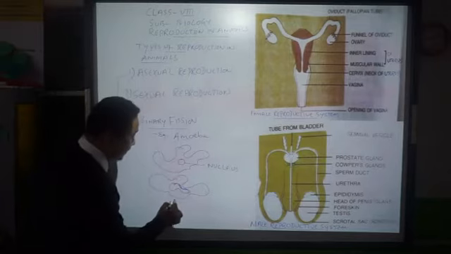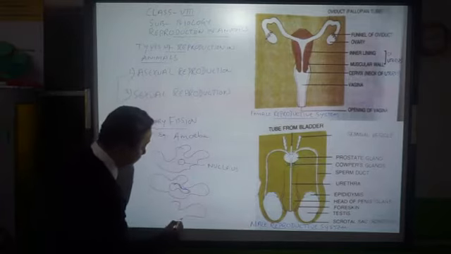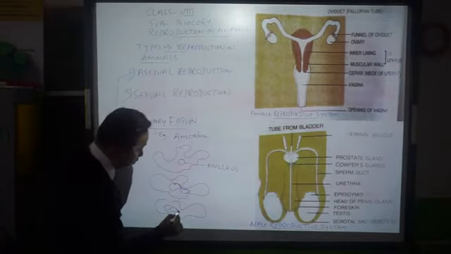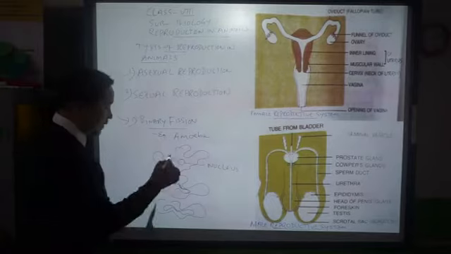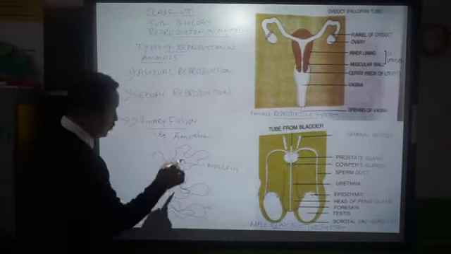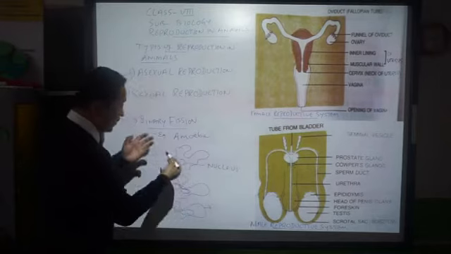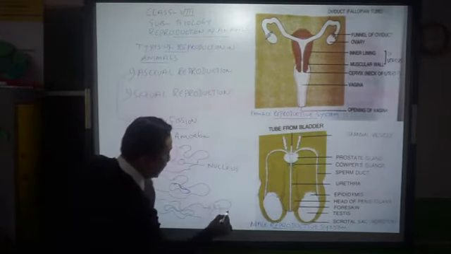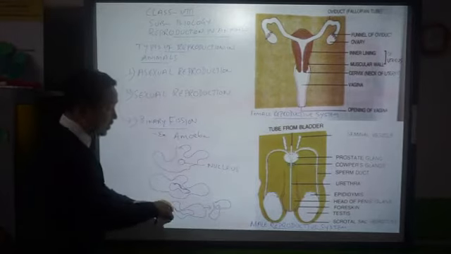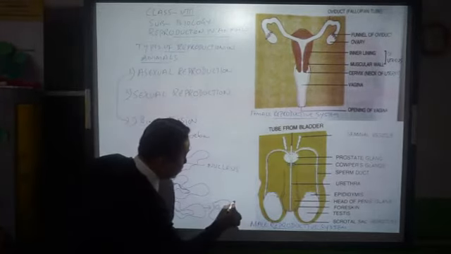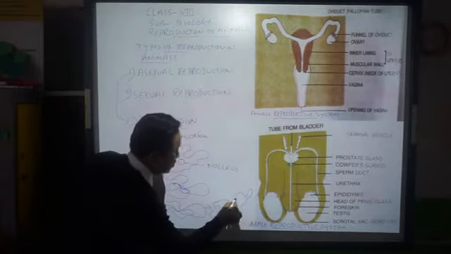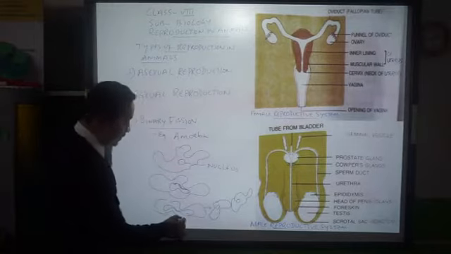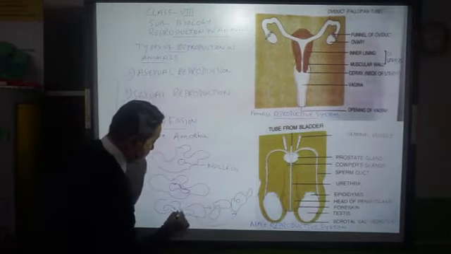Then slowly, in the next phase, this will be completely splitting. And at the last stage of the process, from one parent amoeba, two amoebae will be formed. From one here, the other one is here.